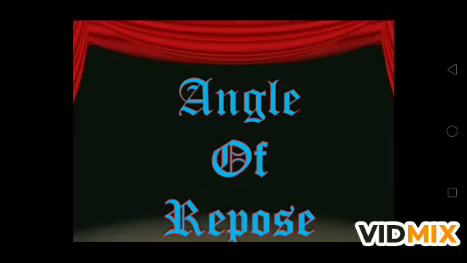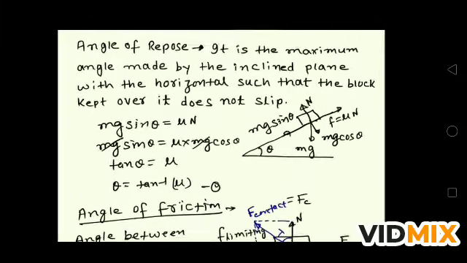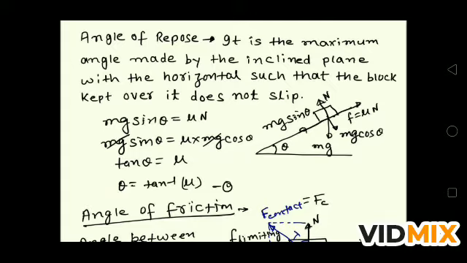The first, angle of repose. If you see in this figure, there is an inclined plane which is making a certain angle theta from the horizontal, and a block is there of weight mg. The mg is vertically downward, and the block is not moving, it is just kept on the inclined plane. This angle theta is called the angle of repose. So angle of repose is the maximum angle made by the inclined plane with the horizontal such that the block kept over it does not slip.